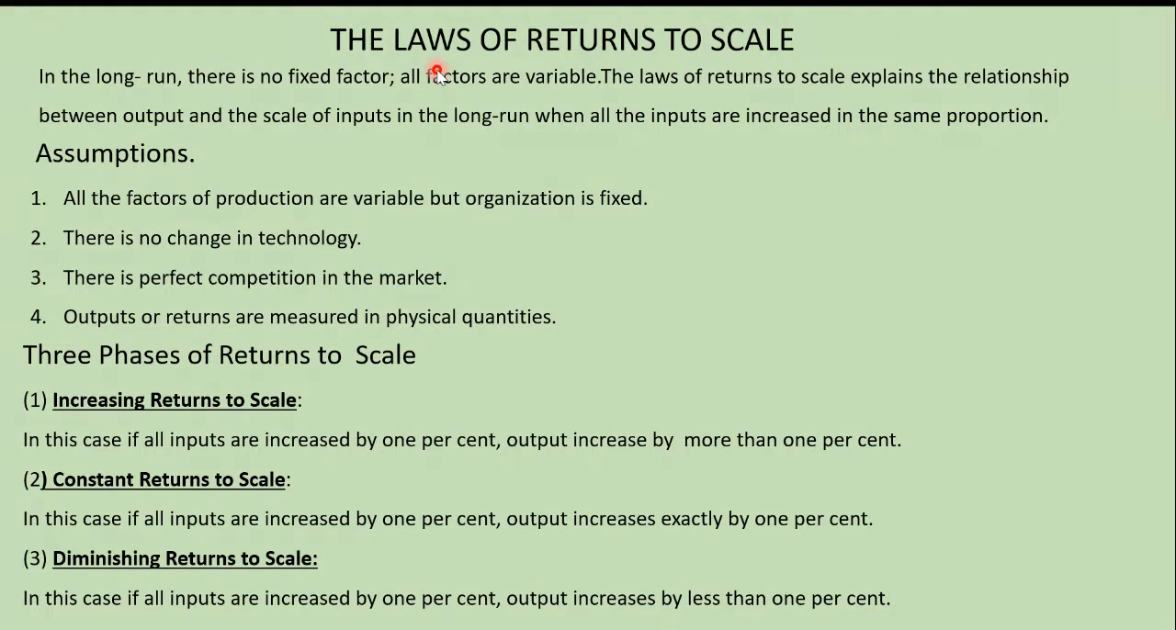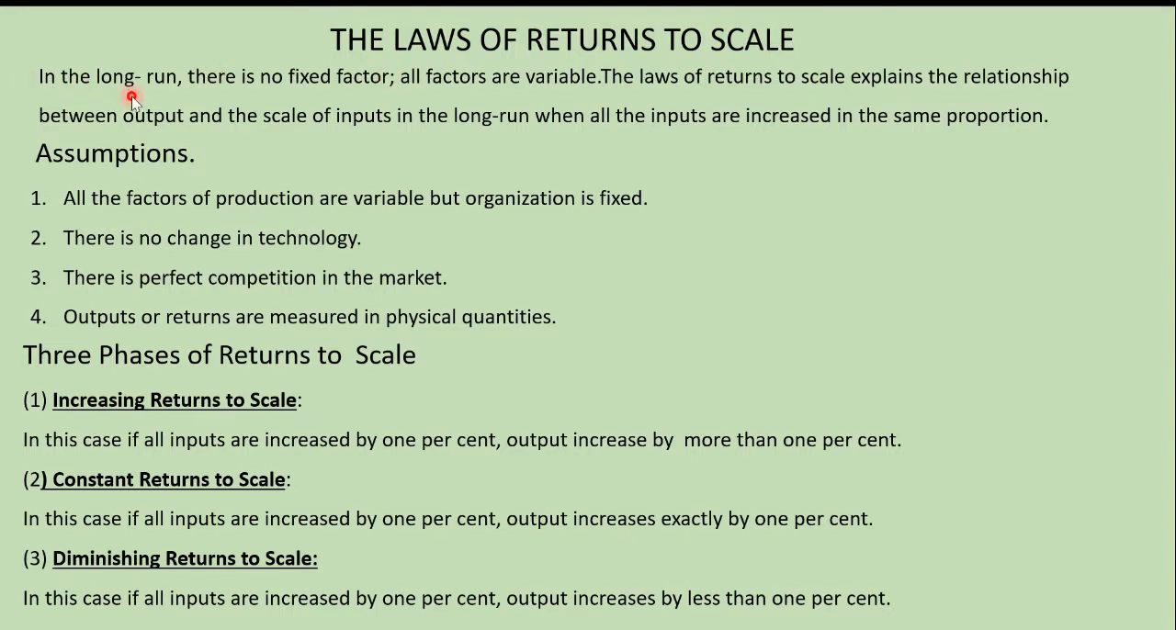So in general, production function can be classified into two: the short run production function, which is illustrated by the law of variable proportions, and then we have the long run production function, which is explained through the law of returns to scale. So today we will be concentrating on the law of returns to scale. So law of returns to scale is for a long period. That's why it is called as the long run.